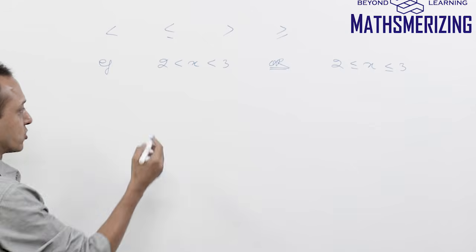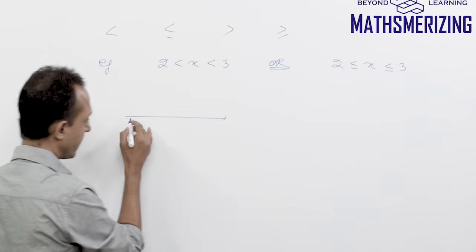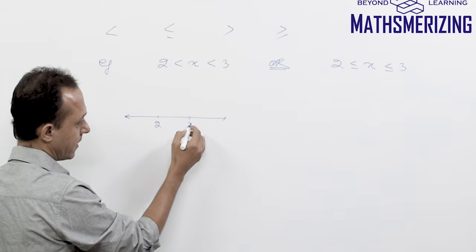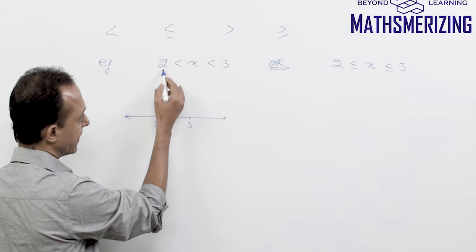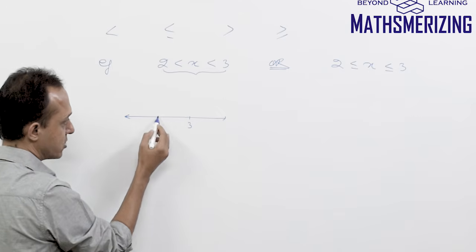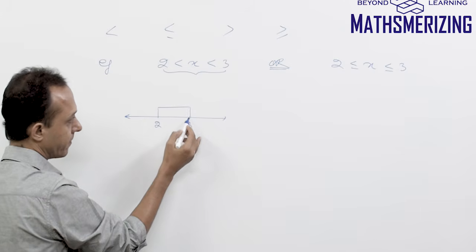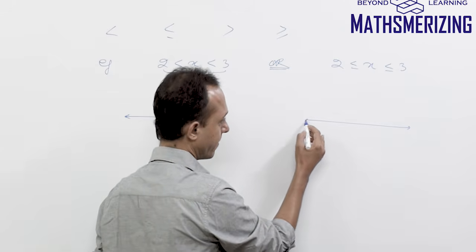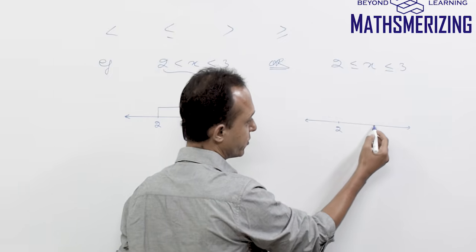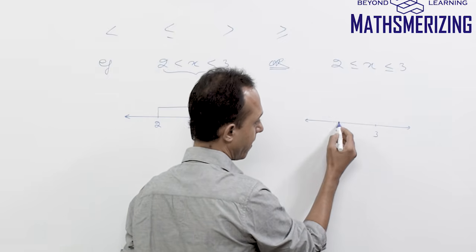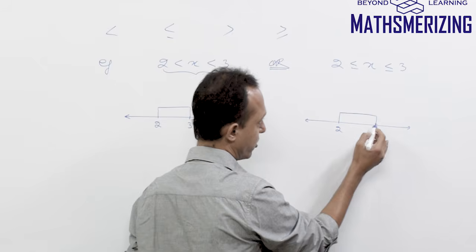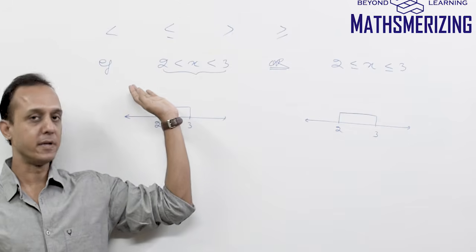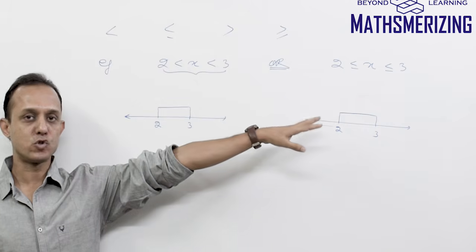So what I'll do is I'll just draw a number line, and I'll mark these 2 points, 2 and 3. So I need to represent the numbers that lie between 2 and 3. So what I'll do is I'll draw a line between 2 and 3. Now for this one also, again I'll draw a number line. I'll mark these points 2 and 3 again. And then again I'll draw a line. Now in the representation, there has to be some distinction between case 1 and case 2.